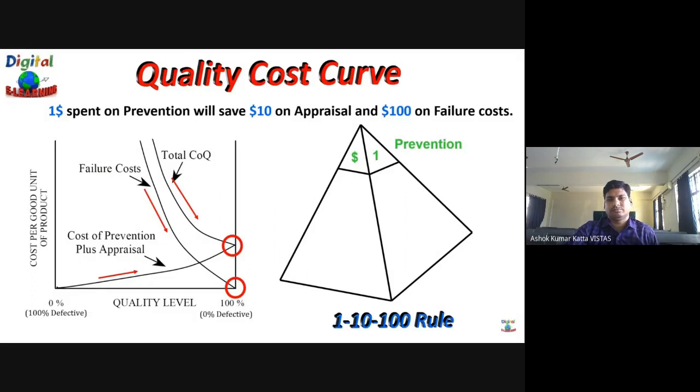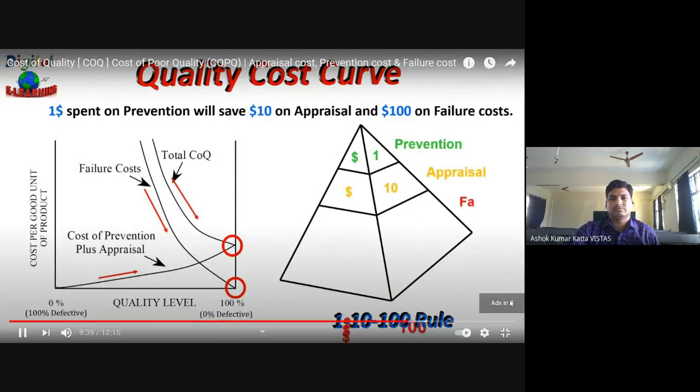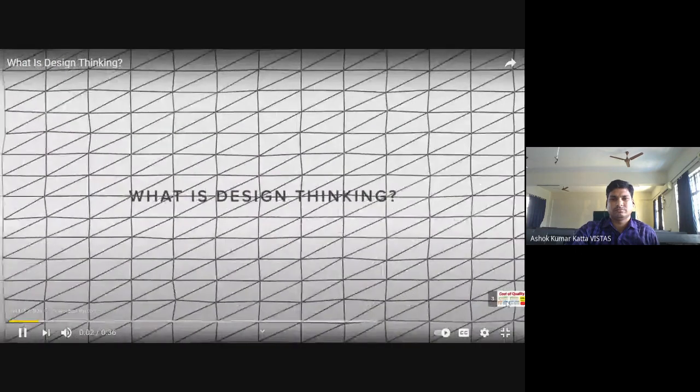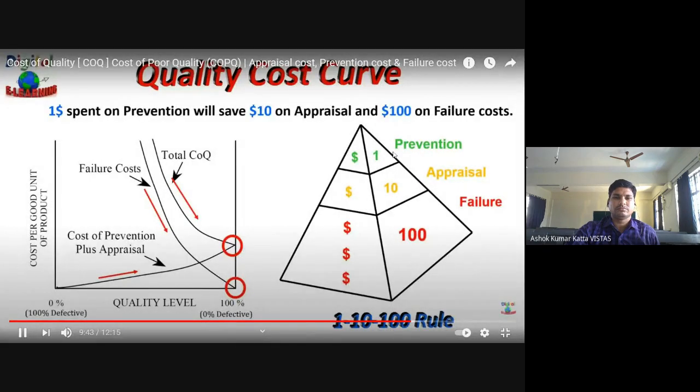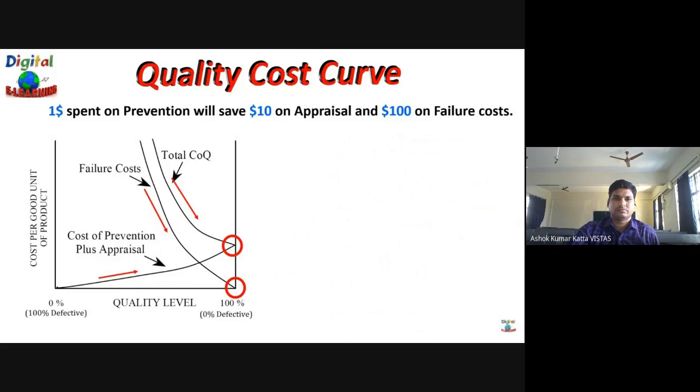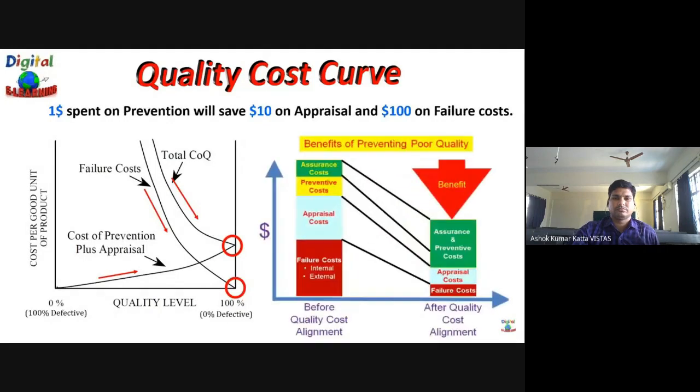In short, compared to prevention activities costing $1, poor quality is 10 times more costly when detected during appraisal and 100 times more costly when detected after the product has been shipped. So it is better to invest in prevention activities that will reduce your appraisal cost and finally your failure cost. So investment in prevention activities offers the best return.